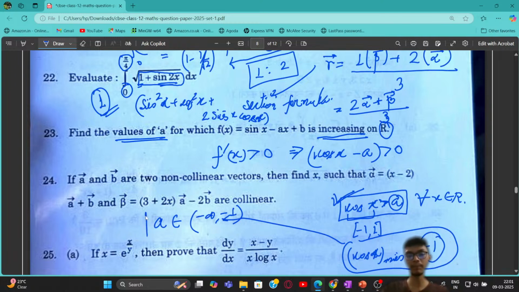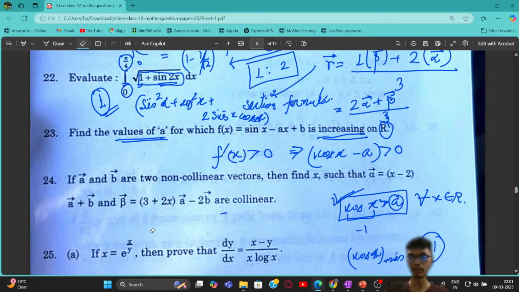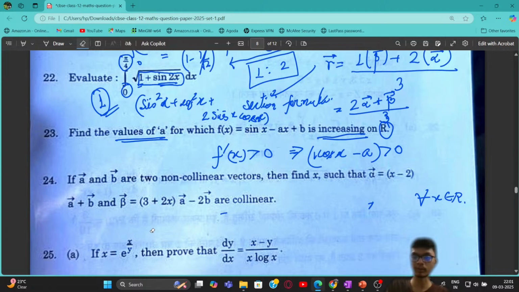If our a is in this interval, then the function satisfies the increasing relation. You can see this is a straightforward, simple problem. We just have to apply basic knowledge of trigonometry. Let's move to the next problem.